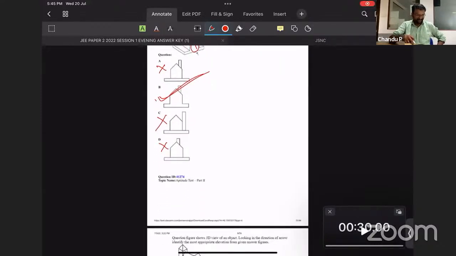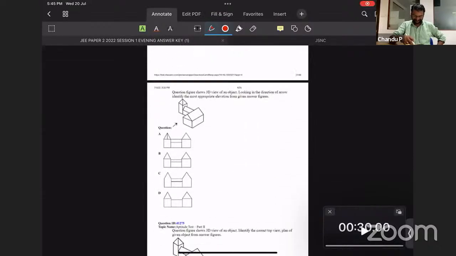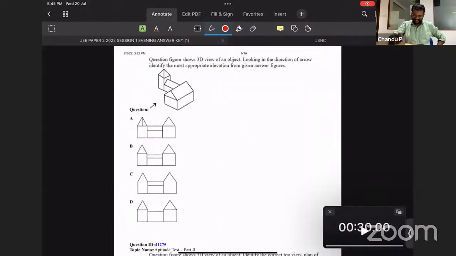Oh, it's Sachin. Okay, fine, Sachin. Okay, Sachin. So the next question over here. View from the direction of arrow. Okay, Sachin, Sakshi, Lavanya. Good guys, good.